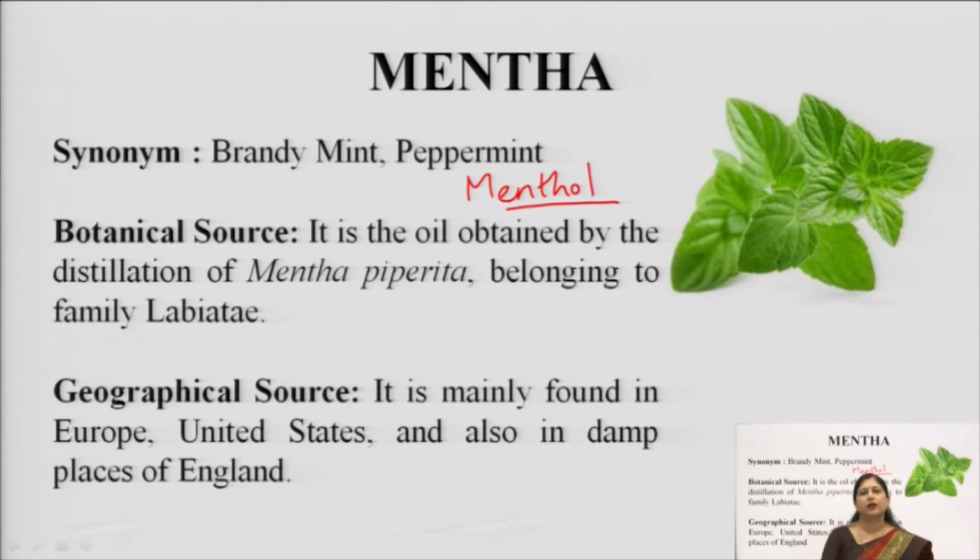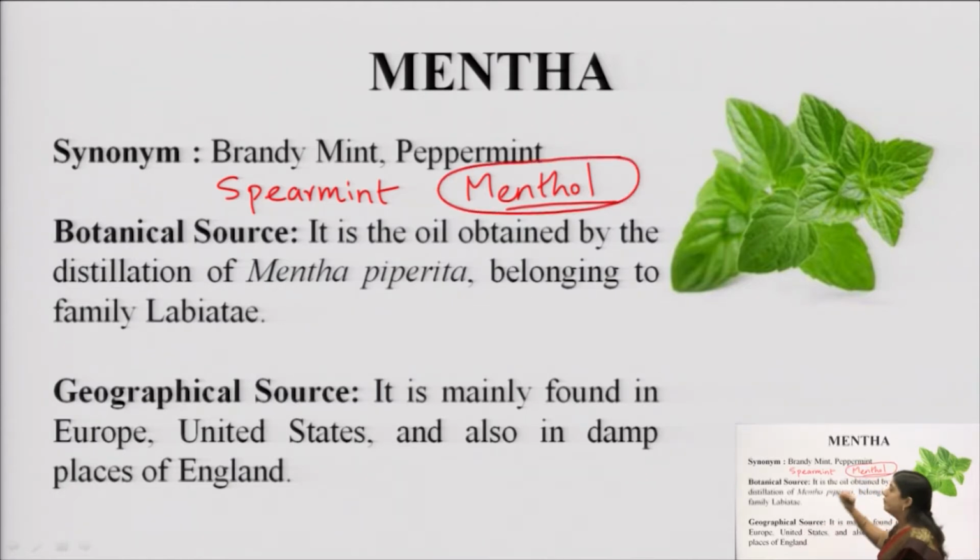Commonly in western countries this drug is known as brandy mint. In India we have a different variety of this mentha which is commonly known as spearmint. In common language we call it pudina, okay, that is spearmint, but it is very different from peppermint in that it does not contain menthol. So we should not get confused between the mentha which is used for the production of menthol and the spearmint or the pudina which we consume in our food, okay.